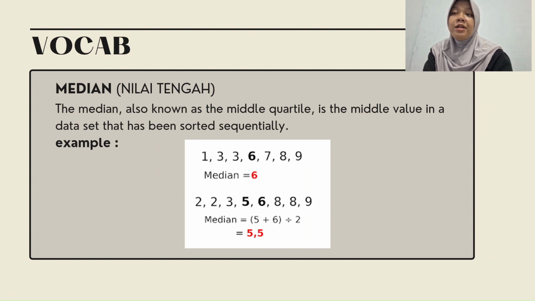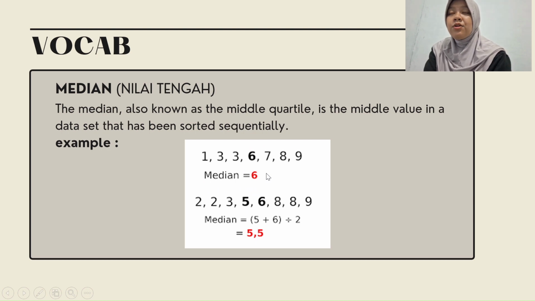Next we have median, or in bahasa Indonesia, nilai tengah. The median, also known as the middle quartile, is the middle value in a data set that has been sorted sequentially. If we want to find the median, we have two conditions. First condition, if the total data is odd, we can find the median with the number in the middle of the data, like this. The median of this is 6 because the total data is odd.